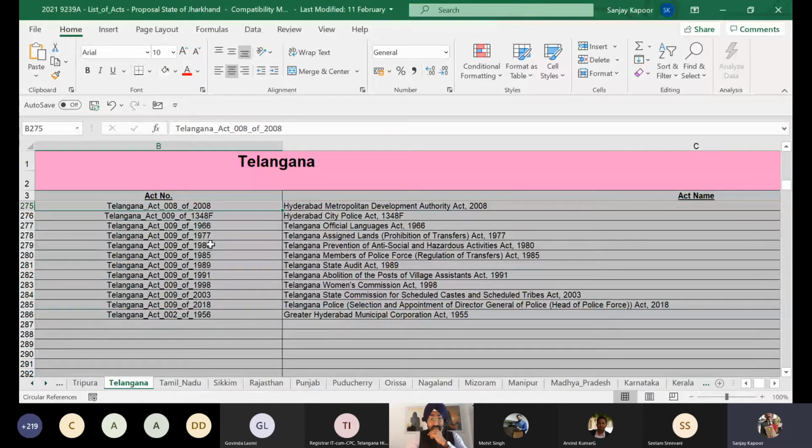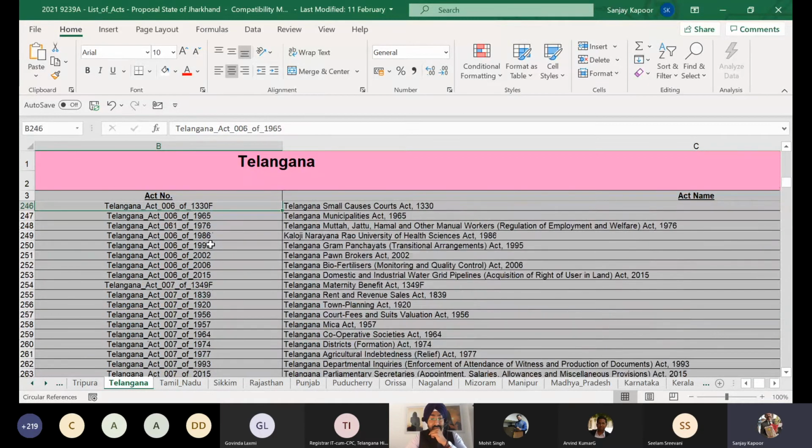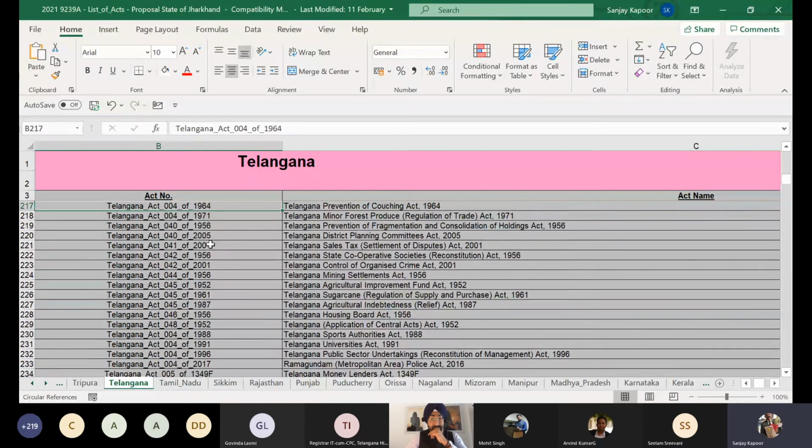If I keep scrolling up, I can see all the others. So all of those important ones are here. But still, in case there are a few which you do not find here, we are just one email away and one phone call away from all of you. Kindly write to us at support@sconline.com, or maybe just make a phone call to Mr. Arvind, or you can reach us on our toll-free numbers. Suggest that these acts be added, and we will add all of those as well.